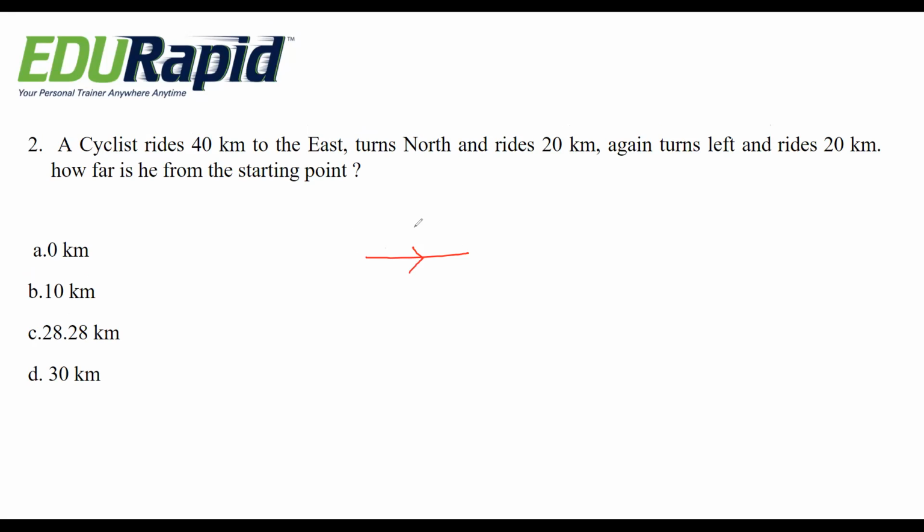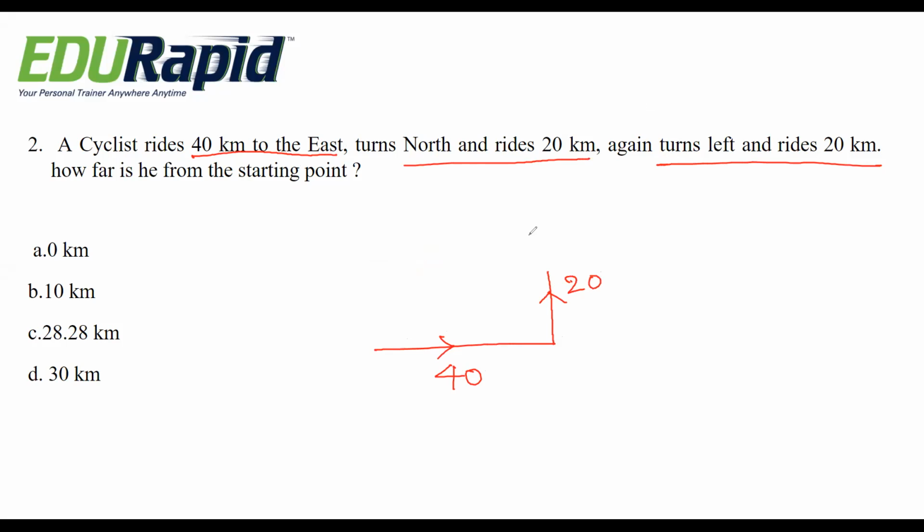Sorry, it is 40 kilometer to the east. Then he turns north and rides 20 kilometer.